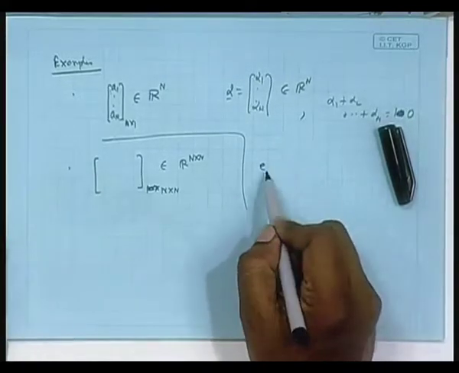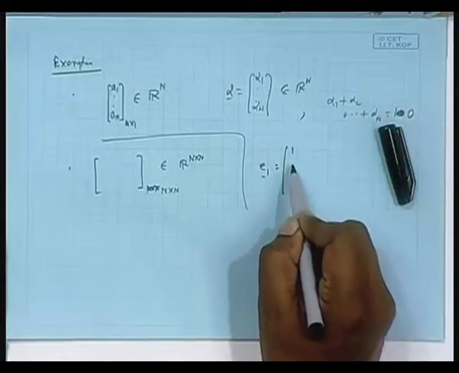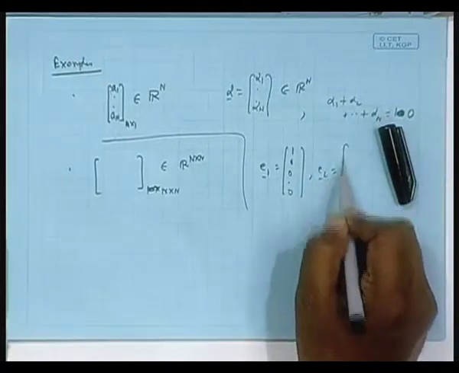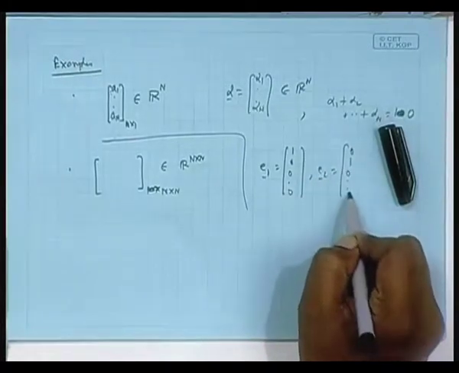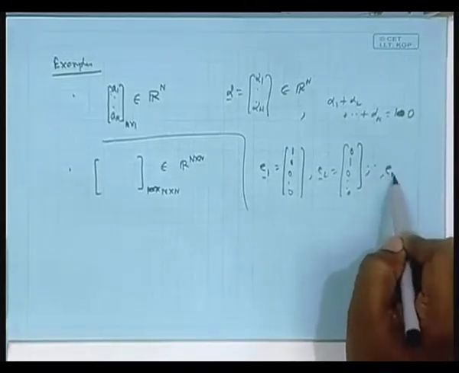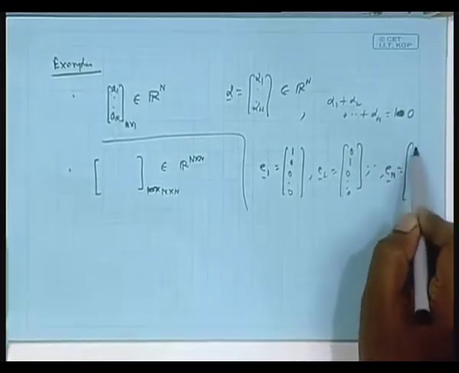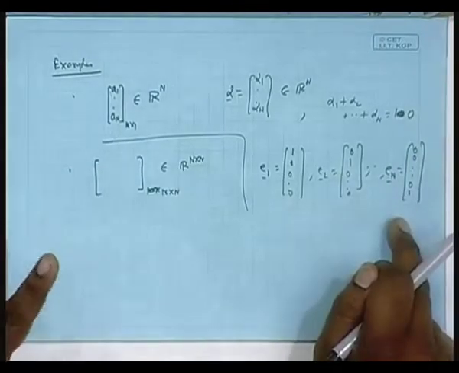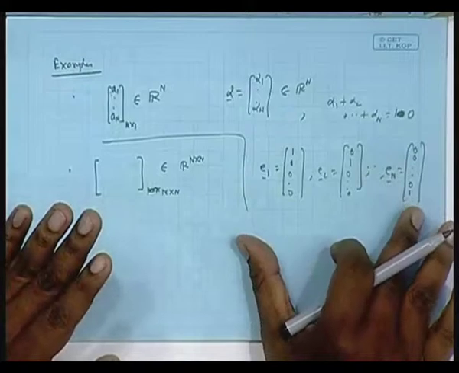And then how many can you get? You can easily, suppose I consider E1, where I put 1 and zeros, then E2, and finally dot dot En. Okay. How many can you get, such n? Are they firstly linearly independent?